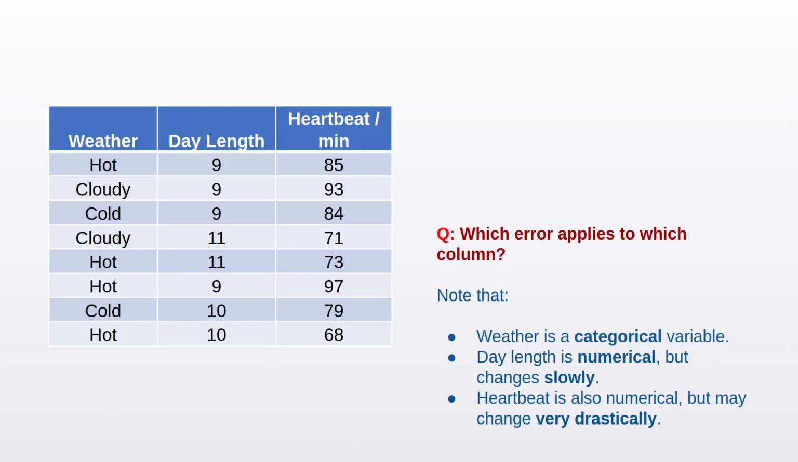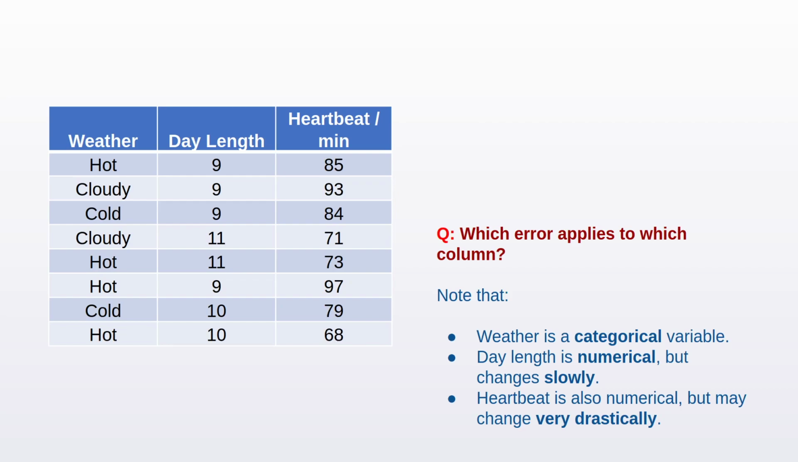To test your understanding of the mean, median, and mode, try to think about this question. Which error applies to which column? Note that weather is a categorical variable, day length is a numerical variable, but it changes very slowly. You see that it doesn't change very drastically. Heartbeat is also numerical, but it may change very drastically. Feel free to pause the video here and think about this.